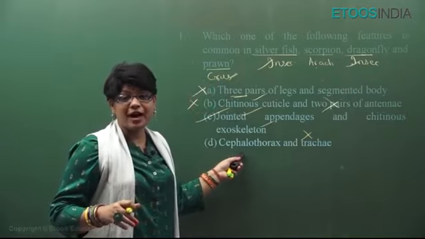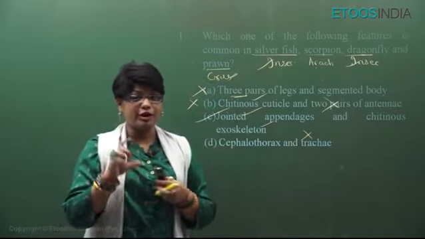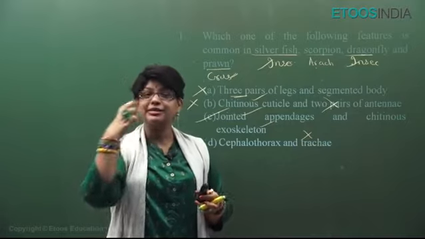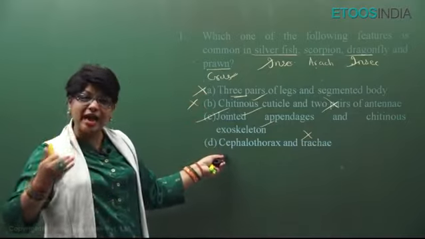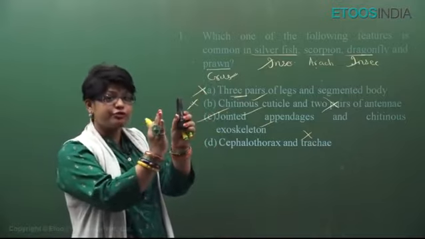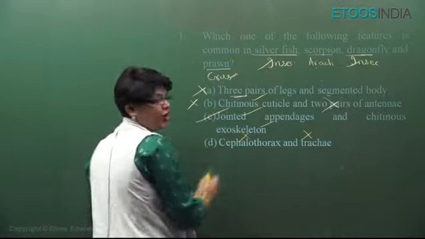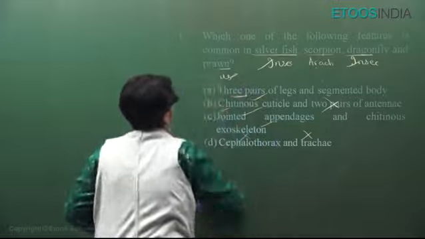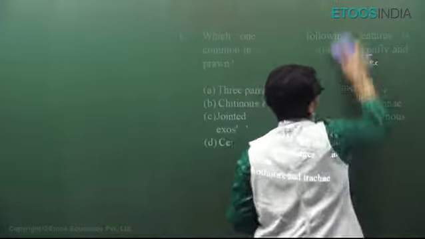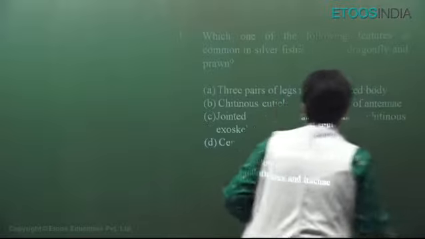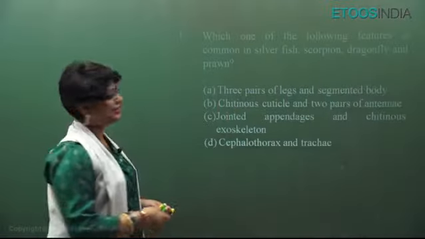If you talk about cephalothorax, actually in Arthropoda, the body is divided into head, thorax and abdomen. But in Crustacea, they have cephalothorax and abdomen. The head and thorax part is fused. So this is also not a common feature. Alright. So here the answer is option C, that is they all have jointed appendages and chitinous cuticle or exoskeleton.